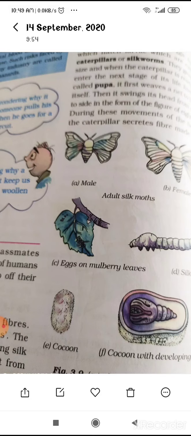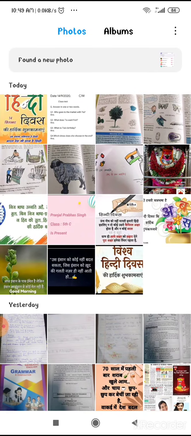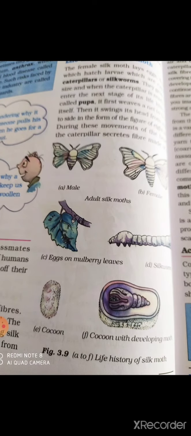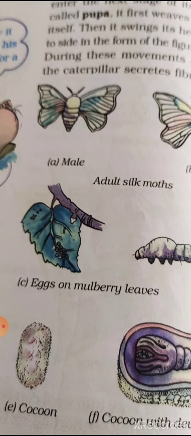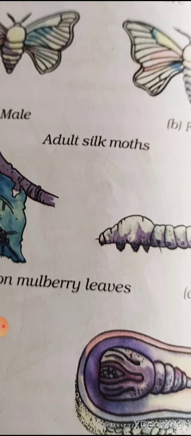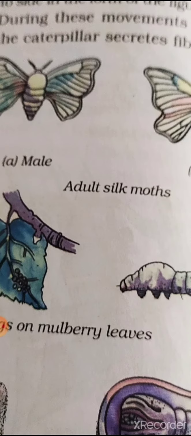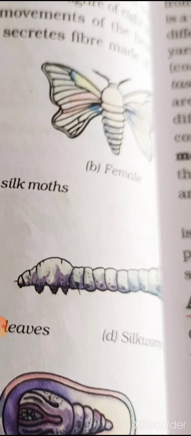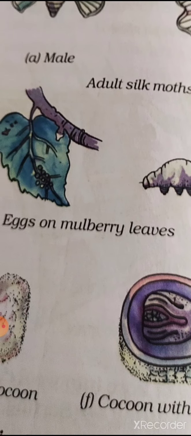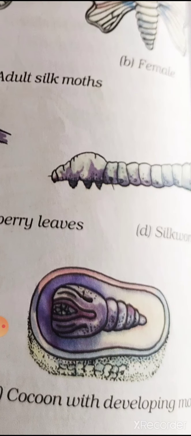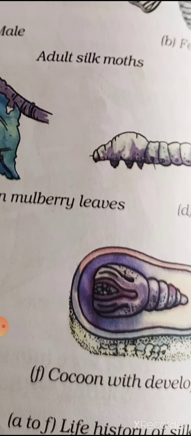The silkworm feed on the leaves of the mulberry trees and grow bigger in size. They eat the mulberry leaves. Okay, the caterpillar just comes out from the eggs, and after that they just eat the mulberry leaves. You can see over here the eggs on the mulberry leaves, and this is the caterpillar. These are the adult silkworm. It is the male silk moth, and this is the female silk moth. And these are the eggs. This is the caterpillar. Okay, that is known as the silkworm.